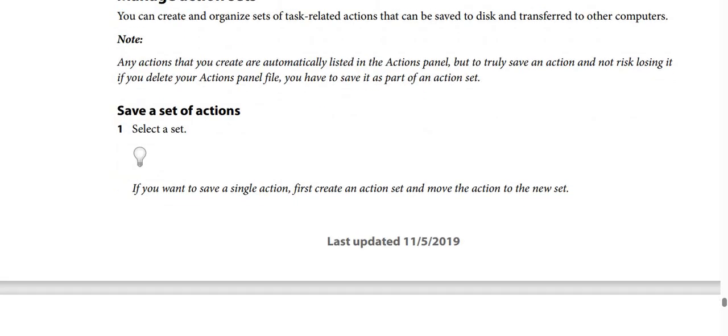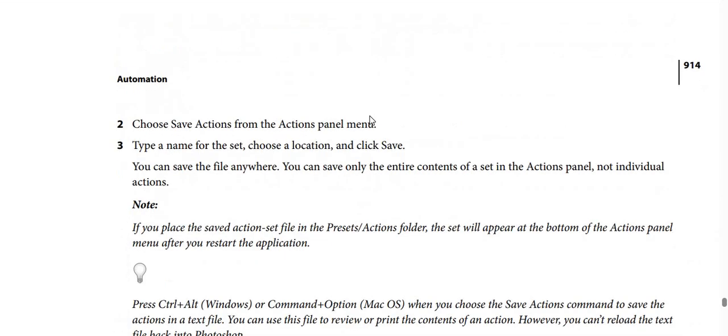How to save a set of actions. We have steps. Number 1, select a set. Firstly, you should select a set, and if you want to save a single action, first create a set and move the action to the new set. Step number 2, you should choose save actions from the actions panel menu. Step number 3, type a name for the set and then choose a location and then click save.